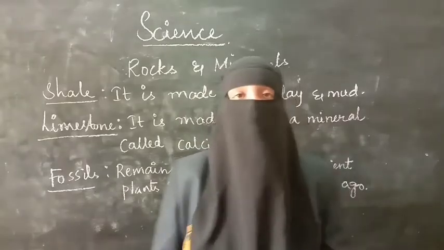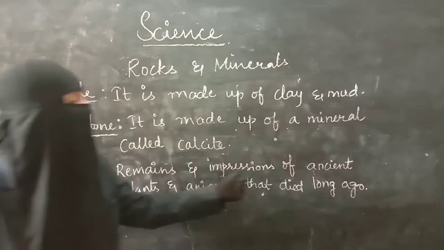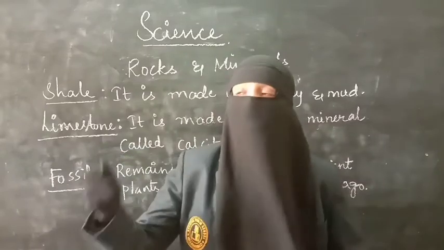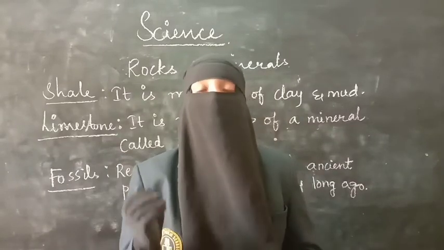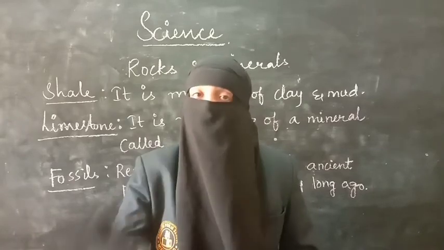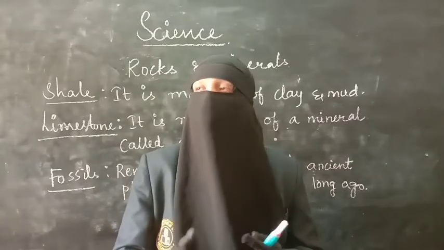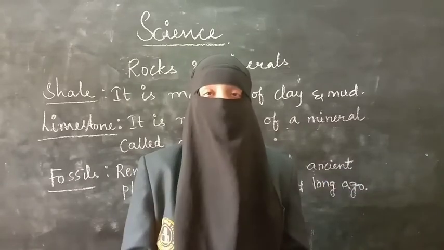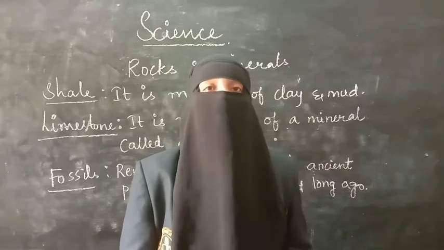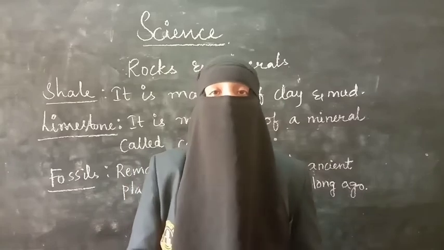The leftover things of ancient plants and animals are called fossils. Remains and impressions of ancient plants and animals that died long ago are called fossils. Now the scientists are able to study dinosaurs by using their fossils. The fossils of the bones or the body are present inside, so they collect those and study them. So sedimentary rocks are not only the major rocks present on the earth's surface, but they are also used by scientists to study extinct organisms which died very long ago. That is because of the fossils.